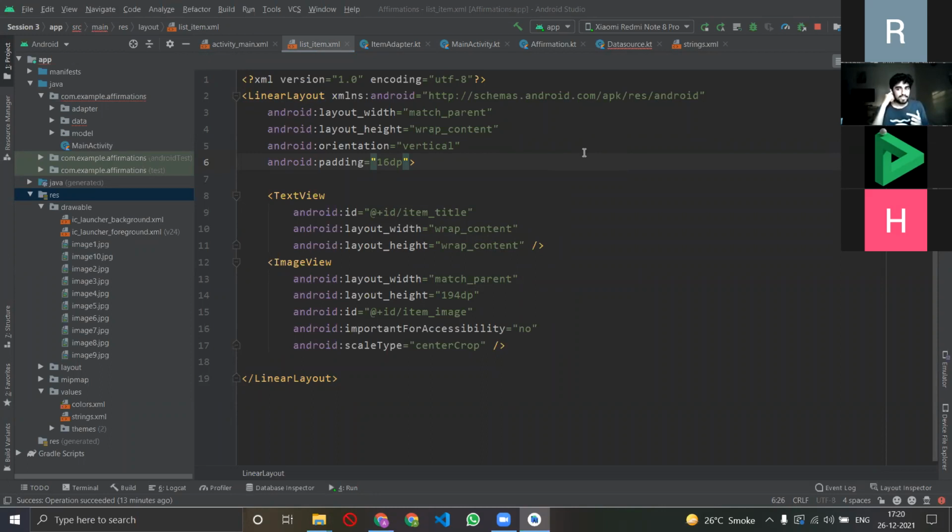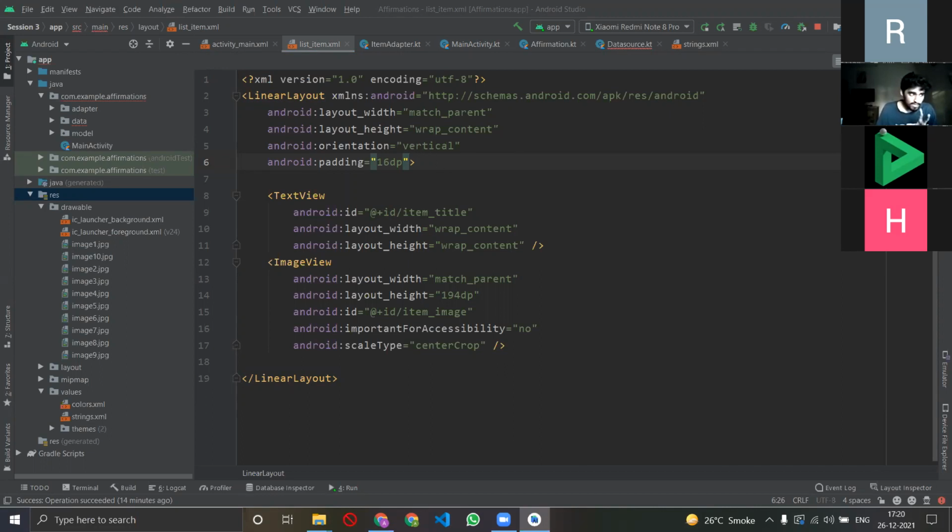So I'm just saying keep a little gap around the image of 16 dp, meaning 16 density pixels, in very simple words. And you know if I'm wrong, please do correct me, because there is a lot of padding you see in HTML, CSS and React. So okay, there we go.